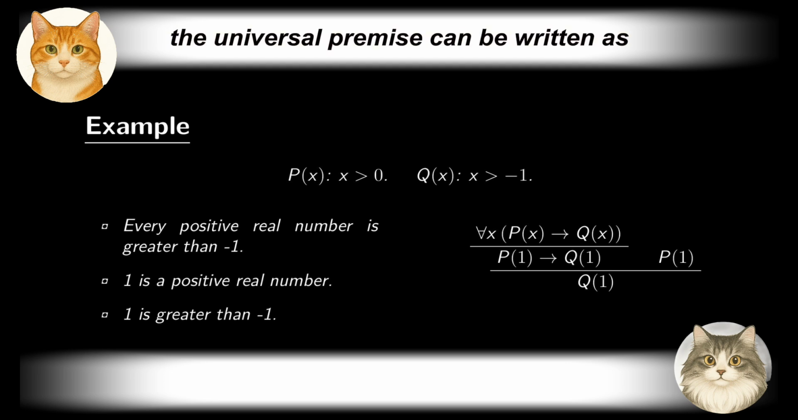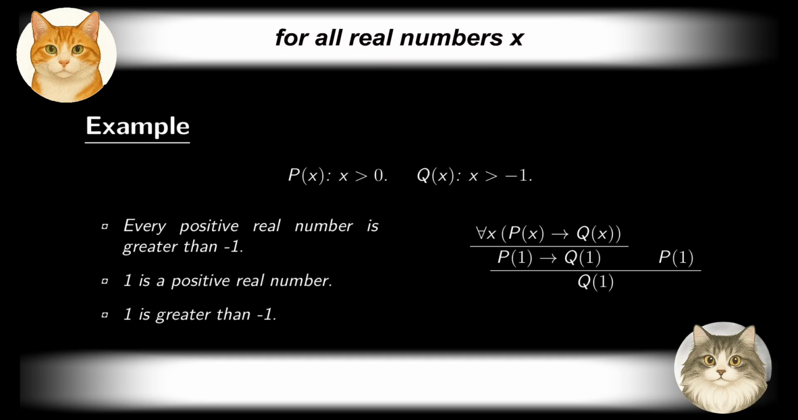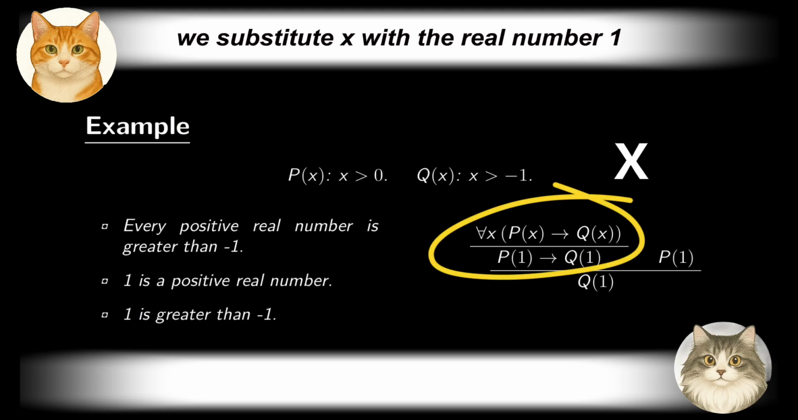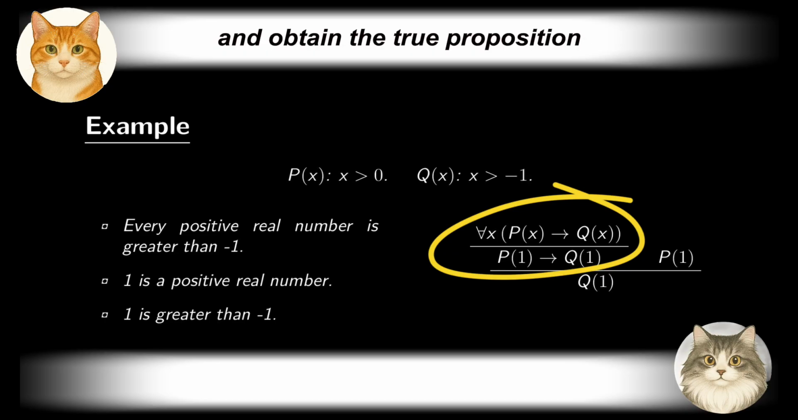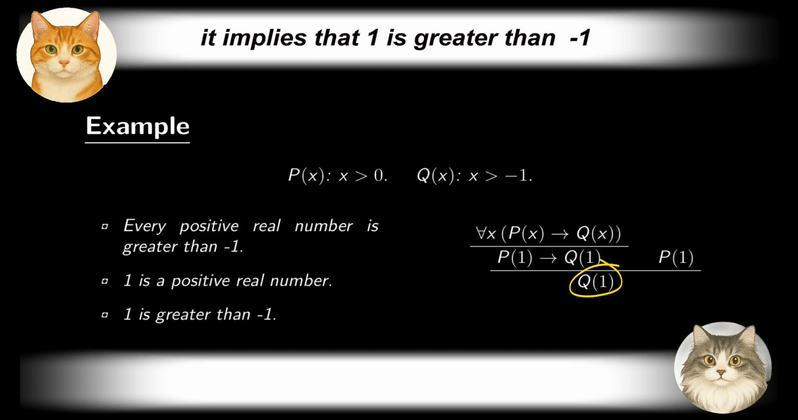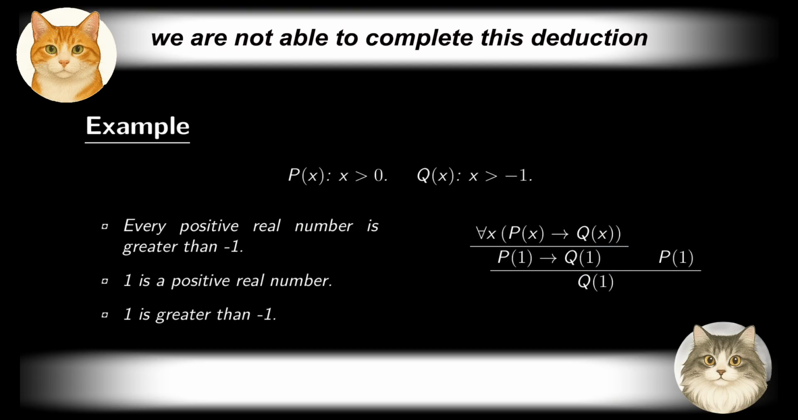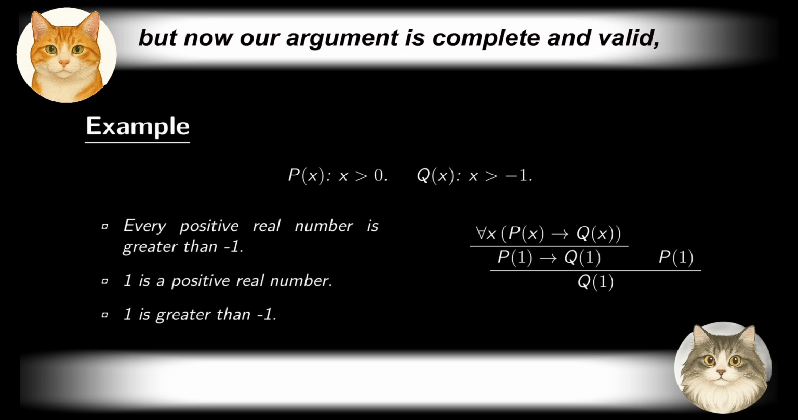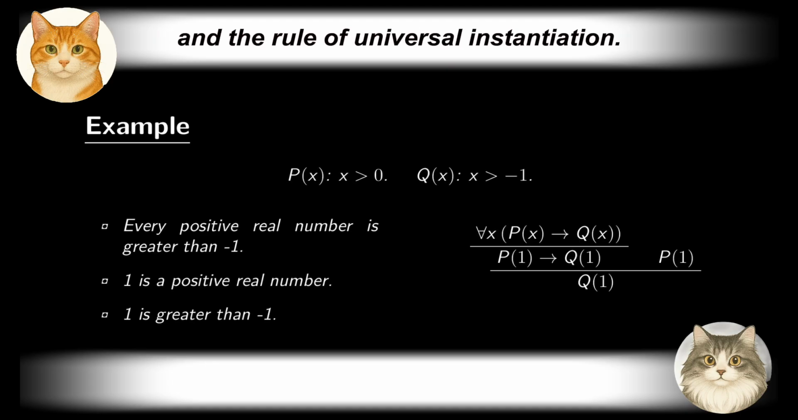The universal premise can be written as, for all real numbers x, if x is greater than 0, then x is greater than -1. Using the rule of universal instantiation, we substitute x with the real number 1 and obtain the true proposition: if 1 is greater than 0, then 1 is greater than -1. Together with the premise that 1 is greater than 0, it implies that 1 is greater than -1 by modus ponens. Recall that we are not able to complete this deduction using only the rules of propositional logic. But now, our argument is complete and valid, thanks to the predicates, the quantifiers, and the rule of universal instantiation.